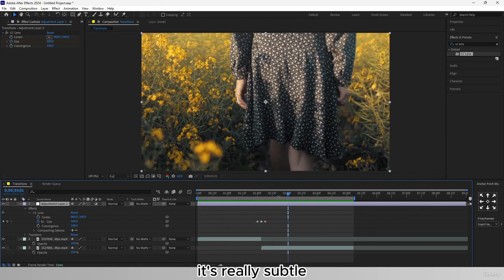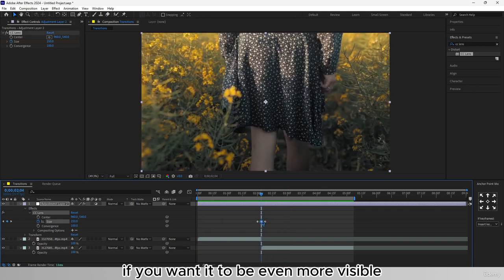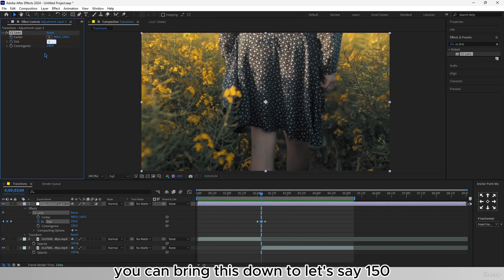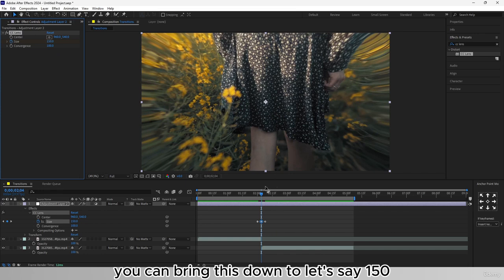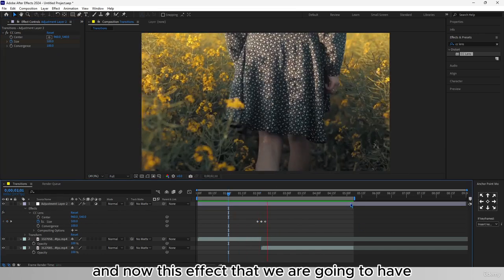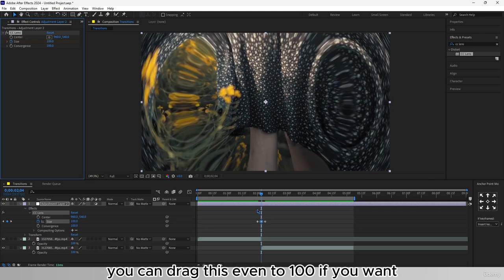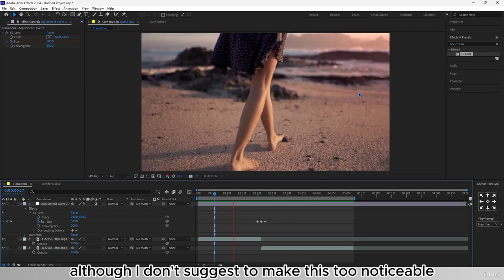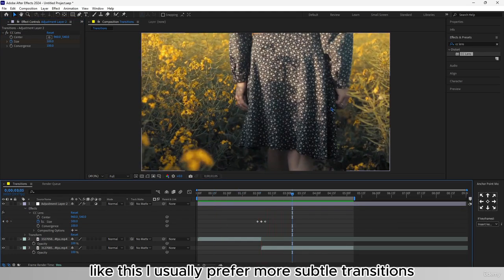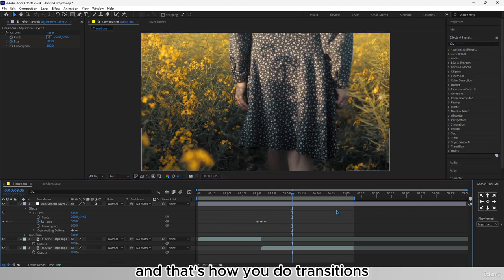It's really subtle. If you want it to be even more visible, you can bring this down to, let's say, 150. And now this is the effect that we are going to have. It's way more visible. You can drag this even to 100 if you want, although I don't suggest making this too noticeable like this. I usually prefer more subtle transitions. And that's how you do transitions.